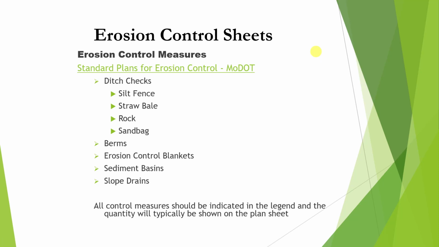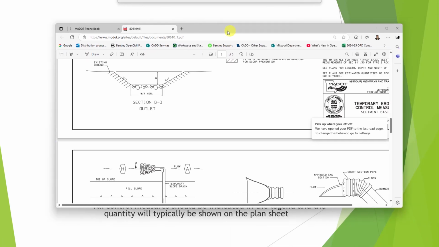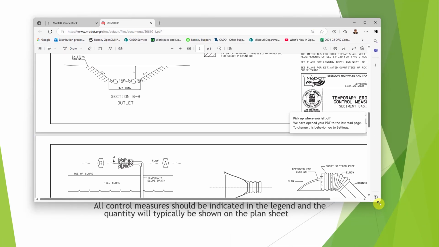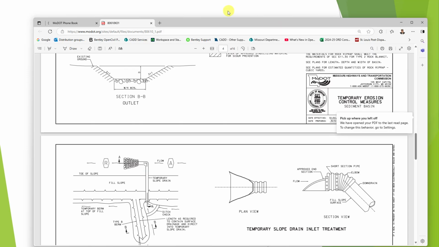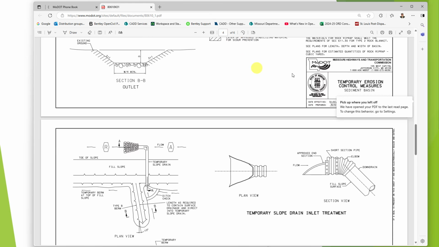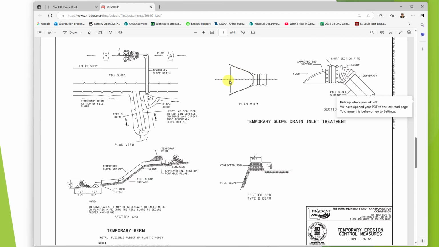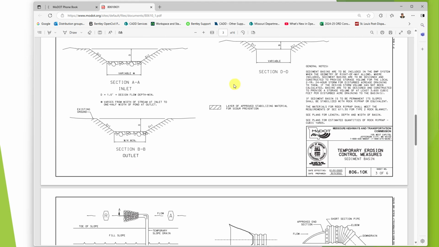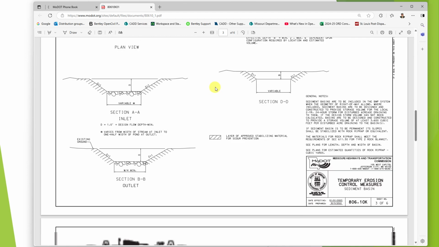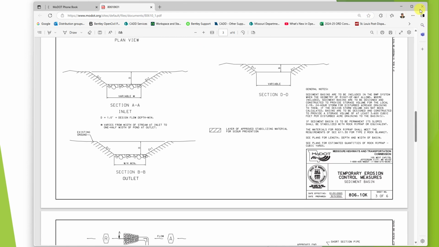Standard plans for erosion control, which you'll find if you, this is a link in the PowerPoint. If you go to it, it'll have all the, let me see if I can get it to work here. And bring it over into here, and it brings you out to the standard plans form. So you'll see all this different information out here. Temporary erosion control measures. Okay, so you'll see all that. So it's a cool little link. Talks about that. Let me get rid of this.